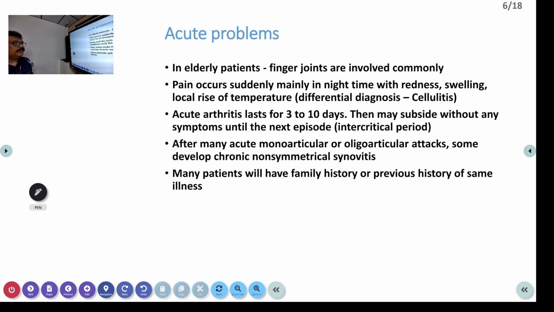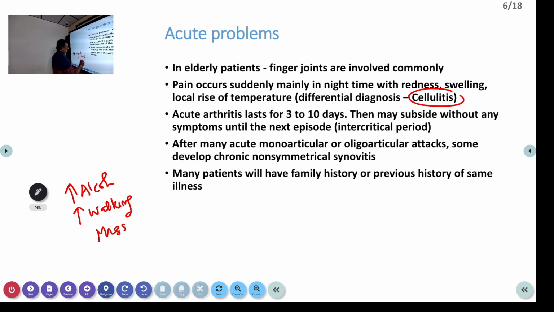Now, in the acute problem other than this, the patient can sometimes have finger joints involved. Pain occurs suddenly, mainly at night time, with redness, swelling, local rise of temperature, all these things can occur, and it is sometimes misdiagnosed as cellulitis also. Remember, this can be aggravated by binge alcohol. Then it can be increased by prolonged walking. So these are two important triggers, or missing of anti-gout tablets. So in a patient who is having chronic gout, missing tablets can produce a gout attack.